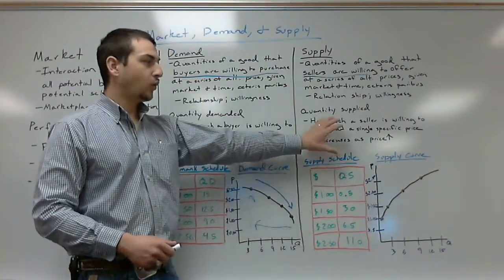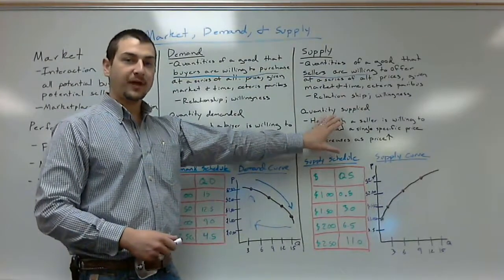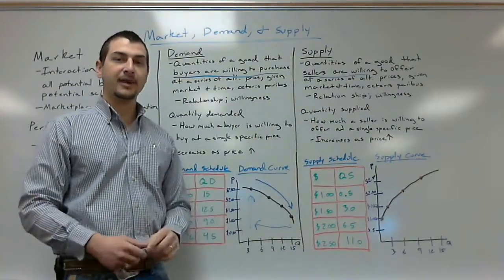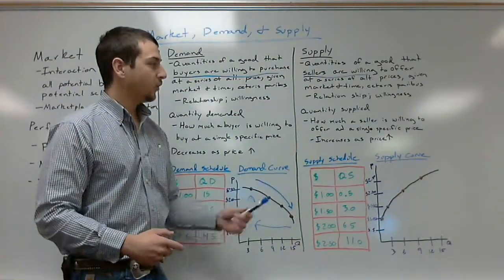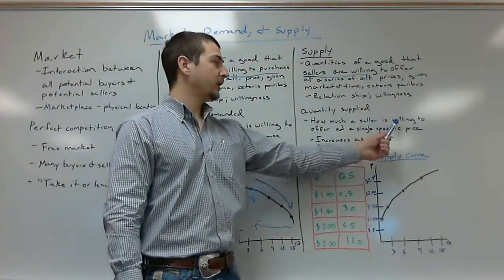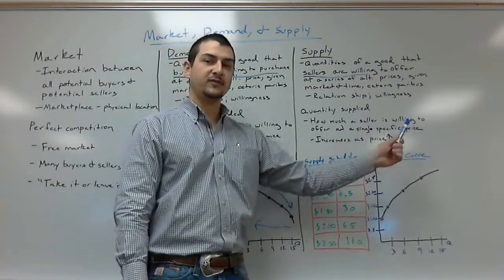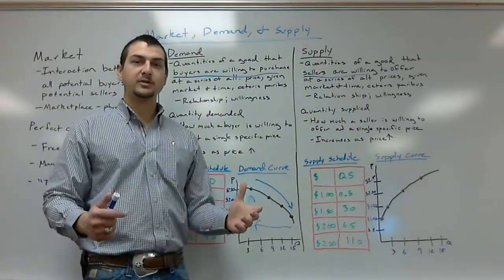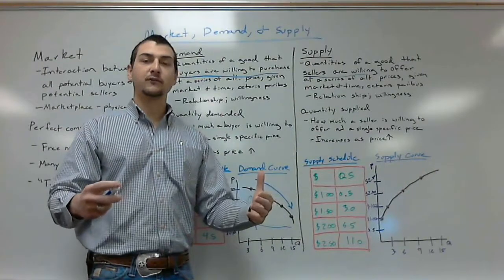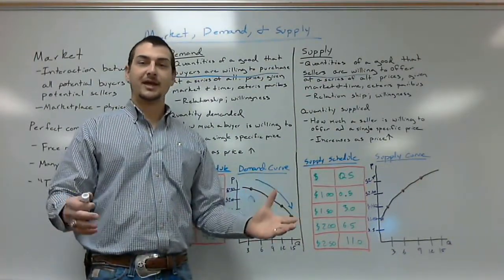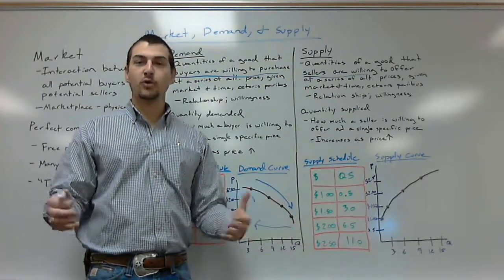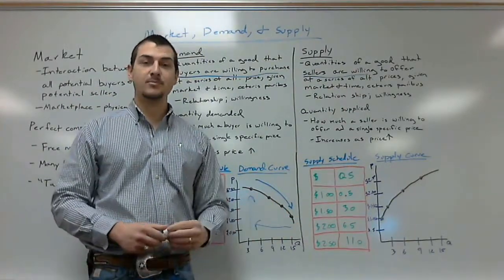And then quantity supplied again is a mirror image of quantity demanded, only now we're talking about suppliers or producers. Quantity supplied is how much a seller is willing to offer at a single specific price. How much is this particular farmer going to produce this year if corn prices are, say, X amount? Are they going to produce more or less than last year? Are they going to produce the same?